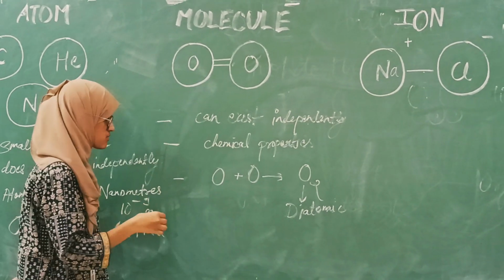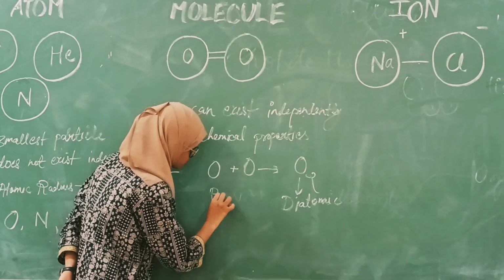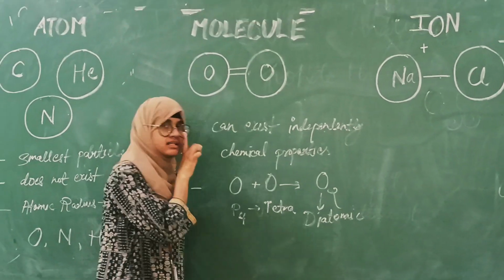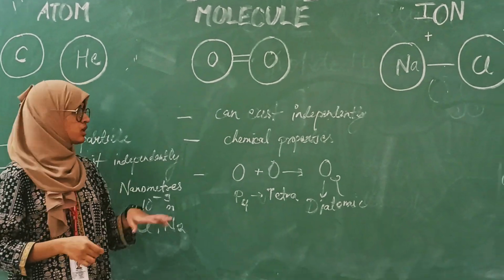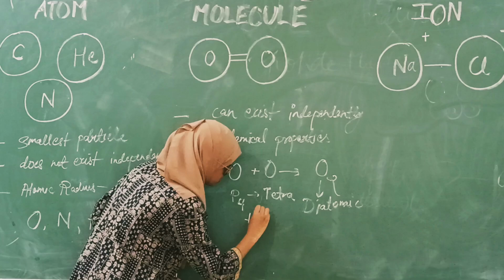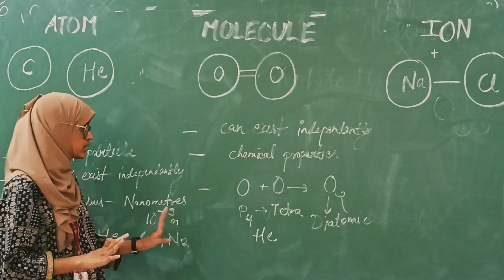Some atoms, for example phosphorus, are present in the form of P4. It is tetraatomic. Some atoms are capable of existing independently, for example helium. So the molecule of helium consists of one atom only.